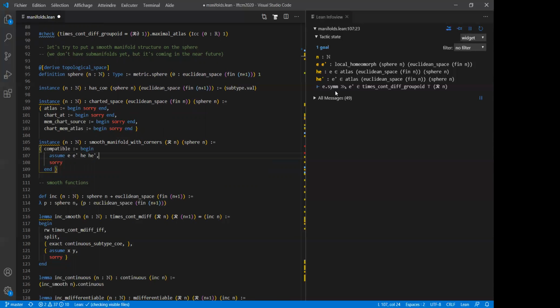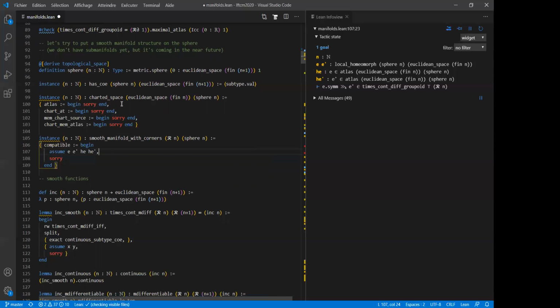It's a pain to work with this, but it's hidden in this notation. So it really corresponds to what you see in mathematics.